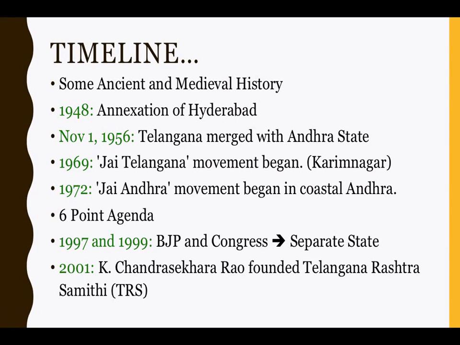There were several rounds of talks with the leaders of the two regions, and then the Prime Minister at that point of time, Mrs. Indira Gandhi, came up with an 8-point plan in 1969. The Telangana leaders rejected it, and then the protests continued. All of this was held under the leadership of Marri Channa Reddy under the Telangana Praja Samiti party.